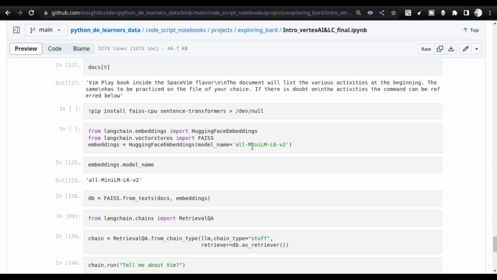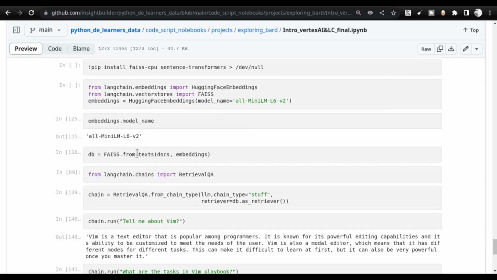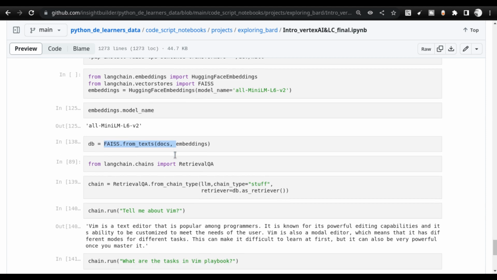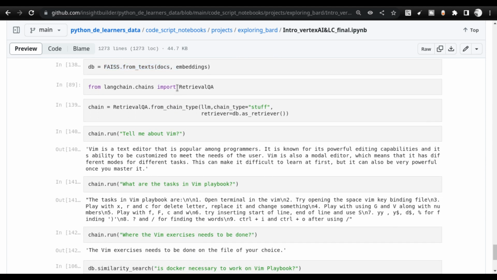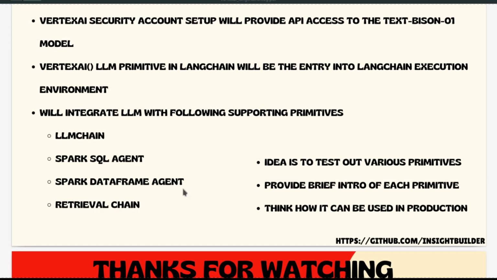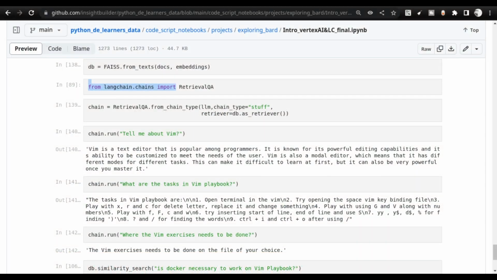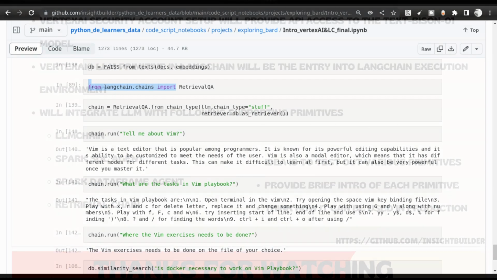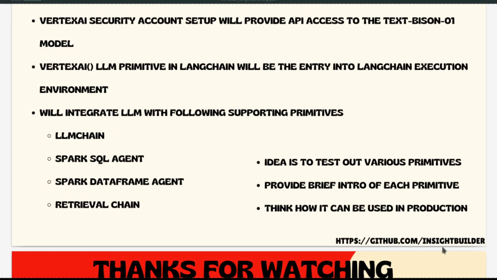Keep this in mind. This is the best model that is available for embedding. So keep that in mind and use that only. And once that is done, I am loading it using this particular format, and I am using the RetrievalQA. So this is what I was talking about when I was discussing this particular presentation, the RetrievalChain. This is the step that I am doing right now here.